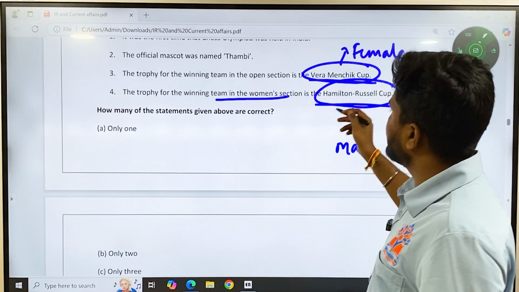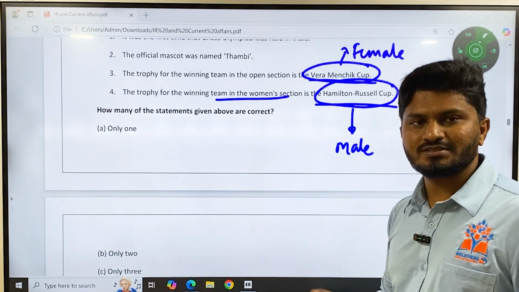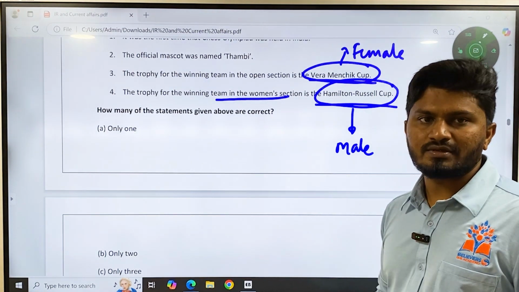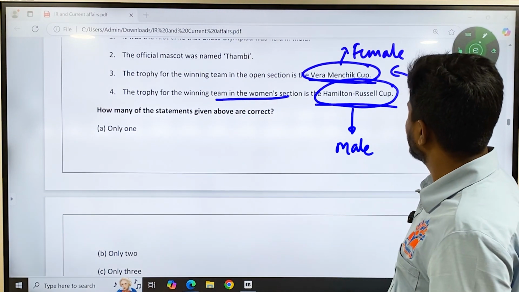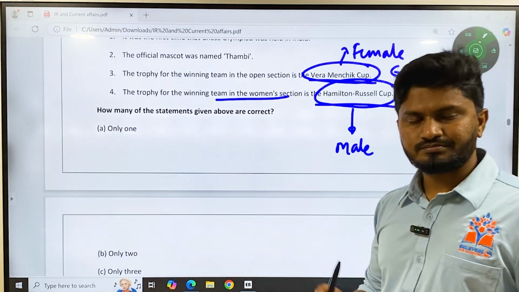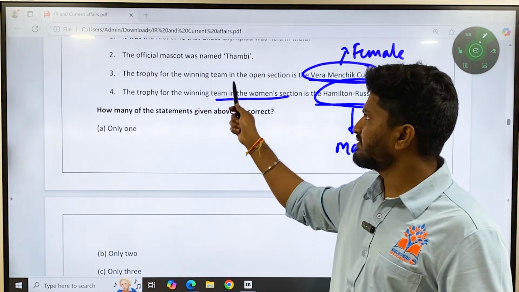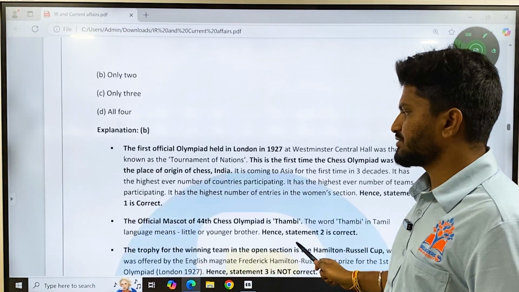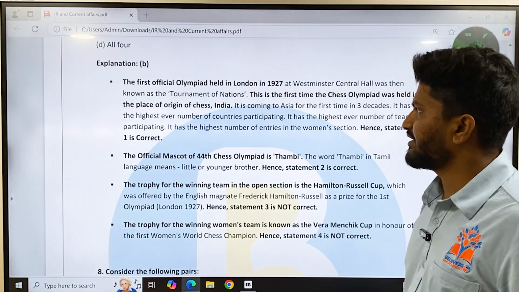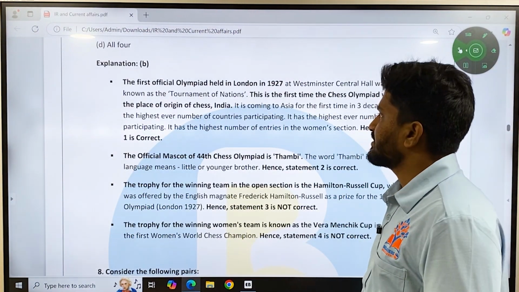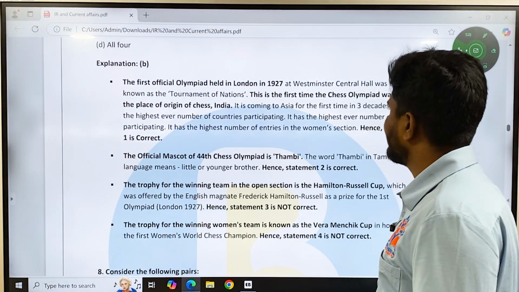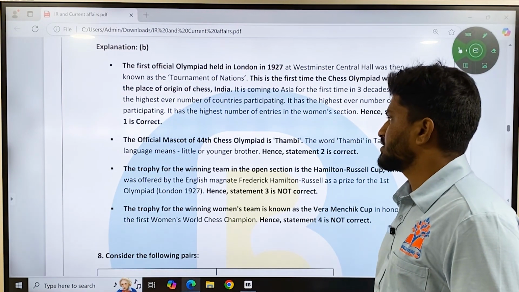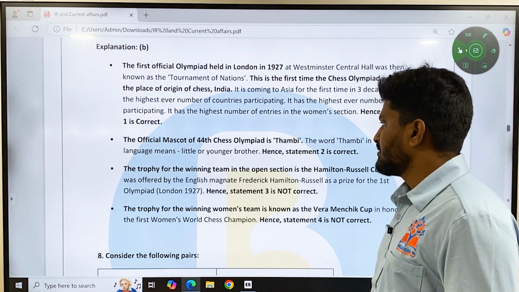So why would they give a man's name to a women's award and a woman's name to a male award? Here these two have been exchanged. So you could have guessed this question and eliminated these two options, and the correct option is B only. The first Olympiad was held in London in 1927 and the recent one was held in India, which is the first time it was held in India, and the official mascot of the Olympiad was Thambi.